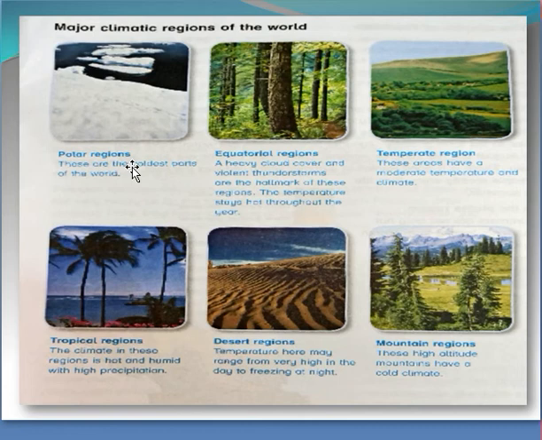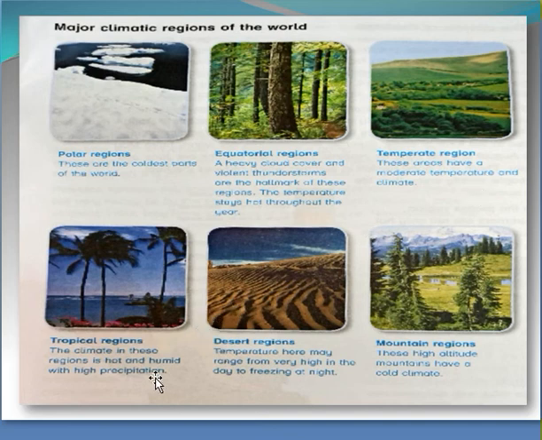The first region we have is polar region. These are the coldest parts of the world. The second one is equatorial regions. A heavy cloud cover and violent thunderstorms are the hallmark of these regions. The temperature stays hot throughout the year. The third one is temperate region. These areas have a moderate temperature and climate.